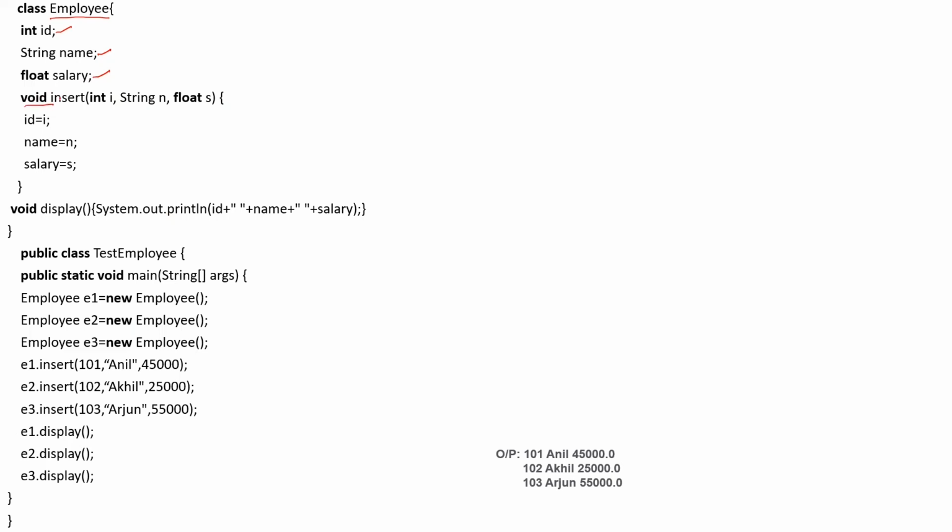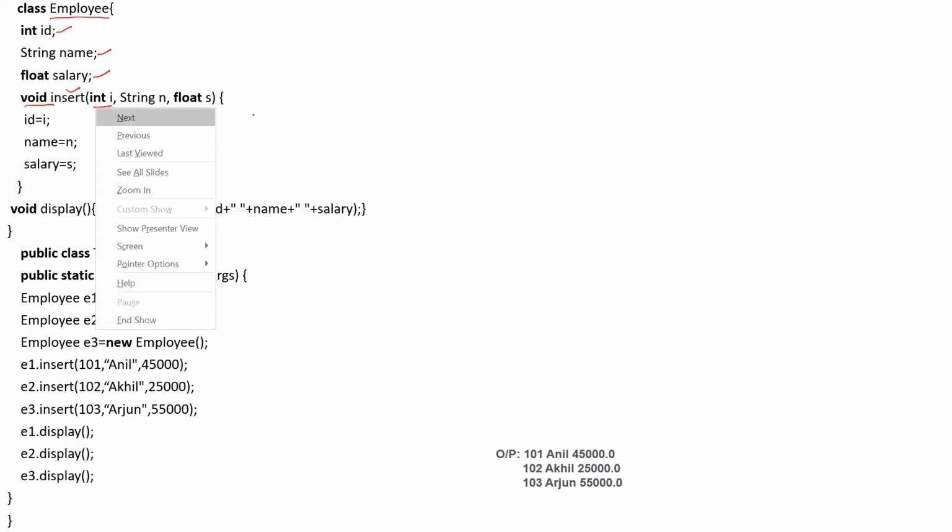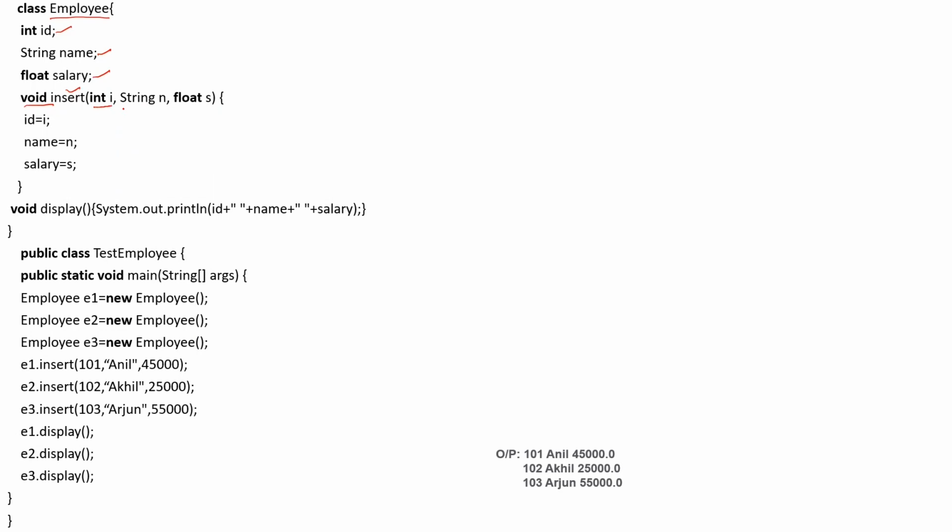So I'm going to use return type void and an insert user defined method, with 3 parameters: int i, String n, float s. So here I'm going to assign the values i, name, as well as s. How I'm going to assign those values, I'll show you. Then I've declared one more display method, which is going to display these things.